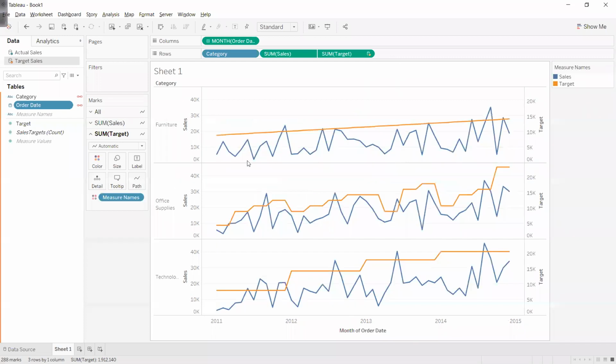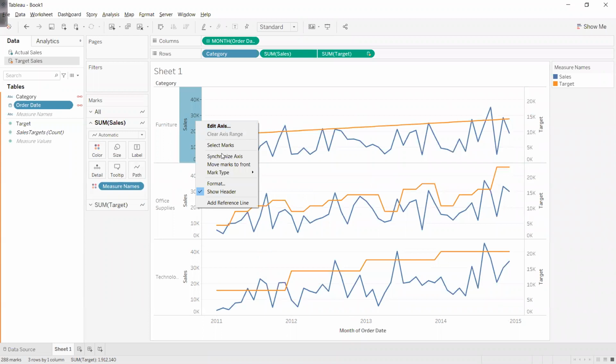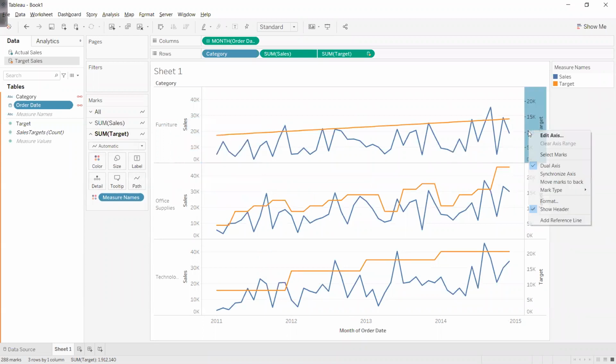The very first thing I will see here is that my sales is from 0 to 40. My target is from 0 to 20. So the scale is not the same. It's not an apples to apples comparison. I can right click on this and click on synchronize axis. I want to sync the axis.